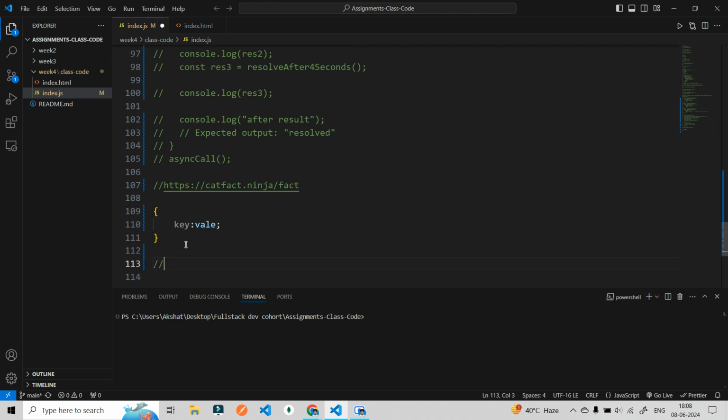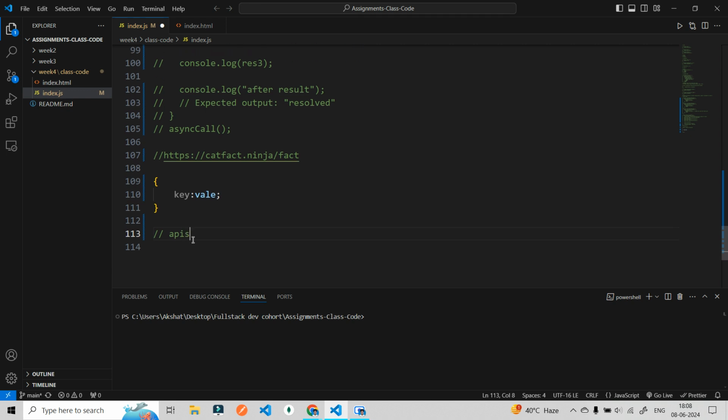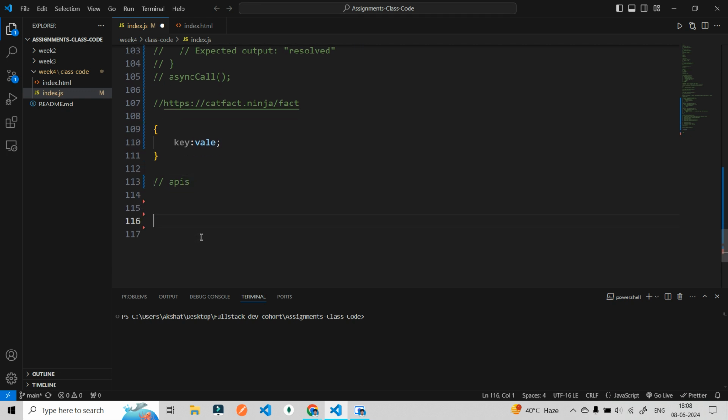We use something known as APIs. Okay, APIs, application programming interface. Imagine this: there is a client, and on the other hand there is a server. Okay, this particular client needs data from the server. Server means any backend, or you can assume anything here. Okay, but this particular client wants the data from the server.